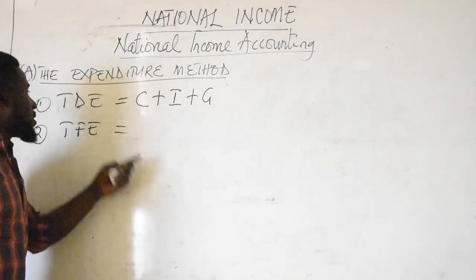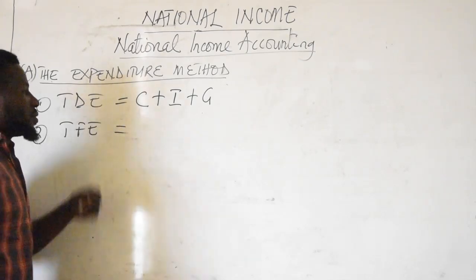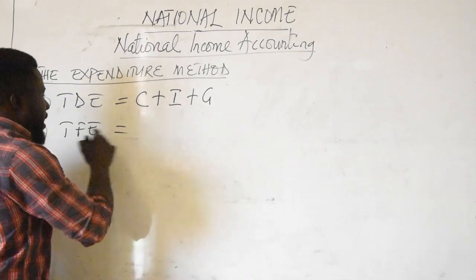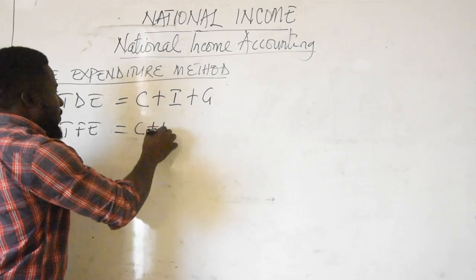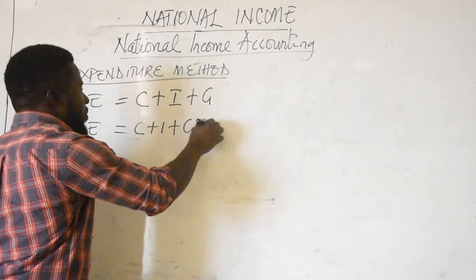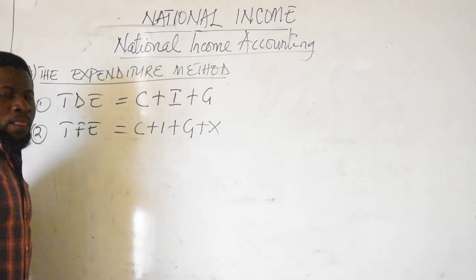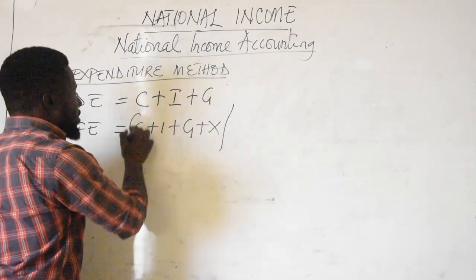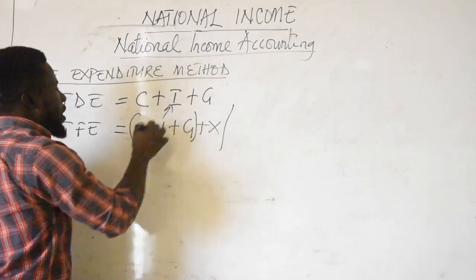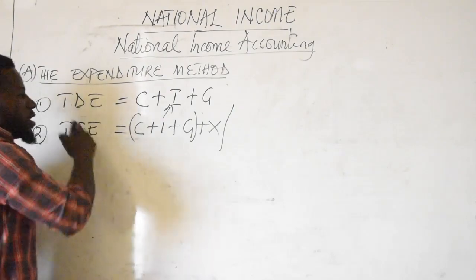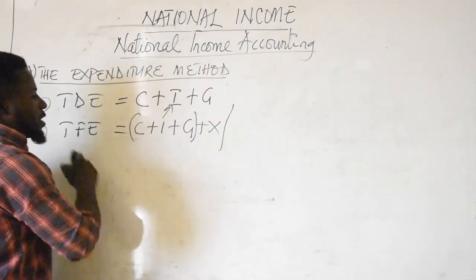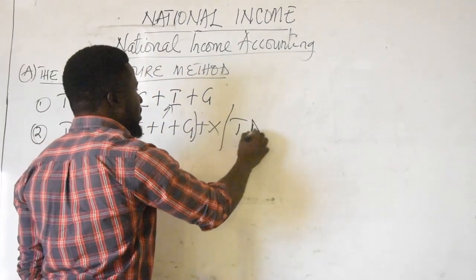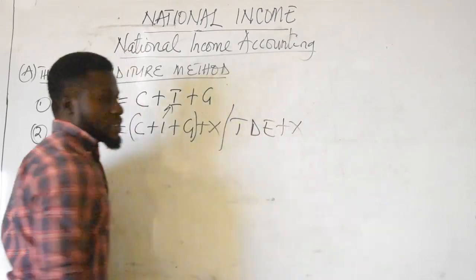Only exports add to total domestic expenditure. So total final expenditure is consumption plus investment plus government expenditure plus exports. Or since C plus I plus G is the formula for total domestic expenditure, you can say that total final expenditure is equal to TDE plus X.